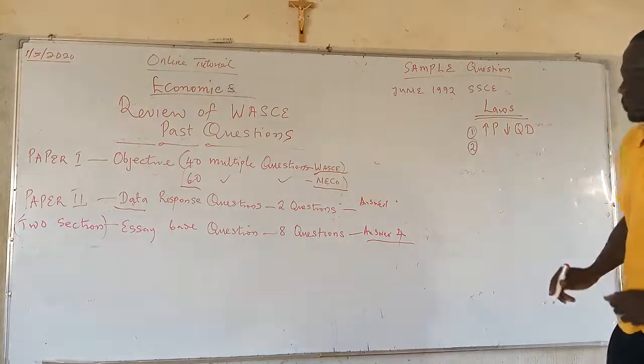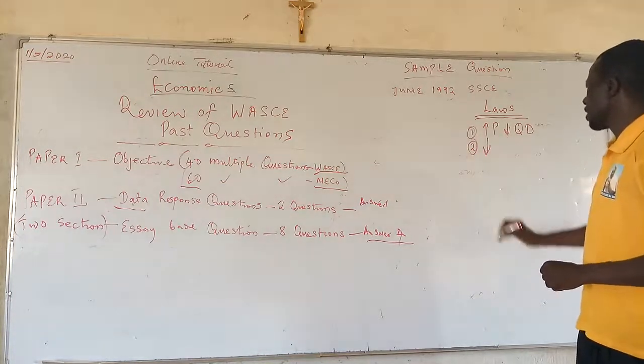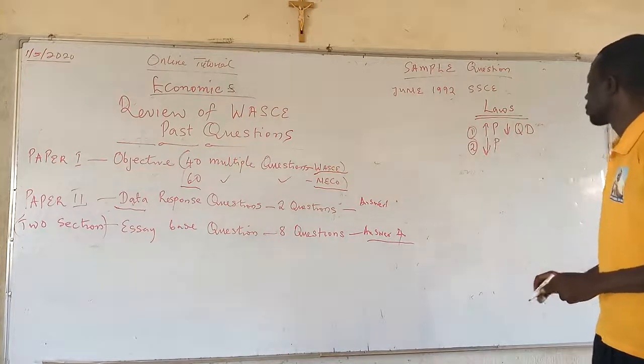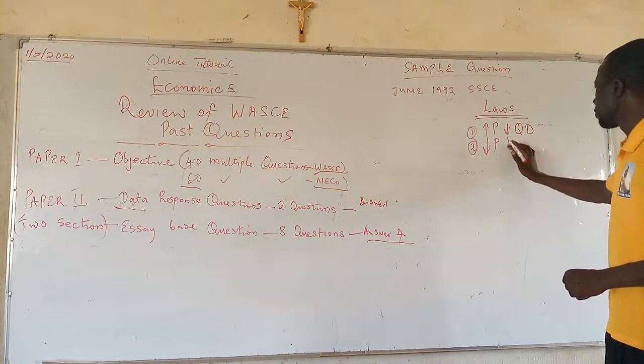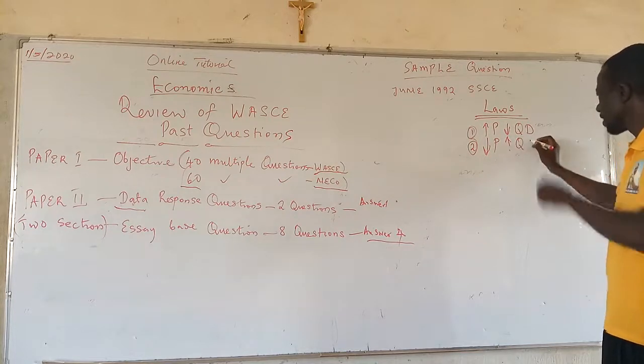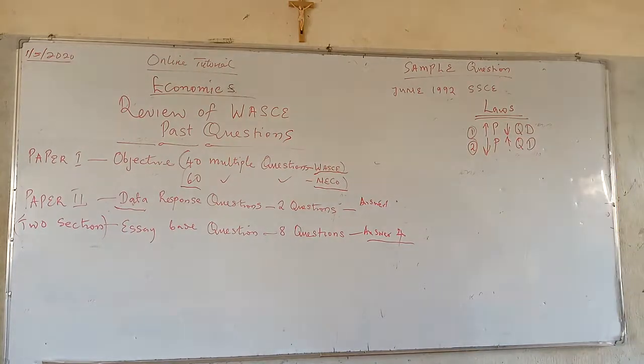Number 2, the lower the price, the higher the quantity that is demanded of that commodity. The lower the price, the higher the quantity that is demanded of that same commodity. Note, our P here represents price, while QD represents quantity demanded.